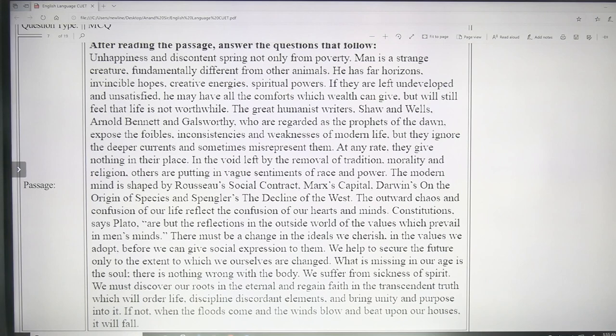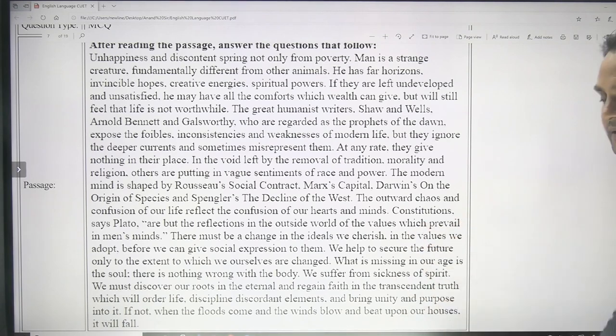Discipline... discordant elements and bring unity and purpose into it. If not, when the flood comes and the wind blows and beat upon our houses, it will fall. That means our society and the value will fall.